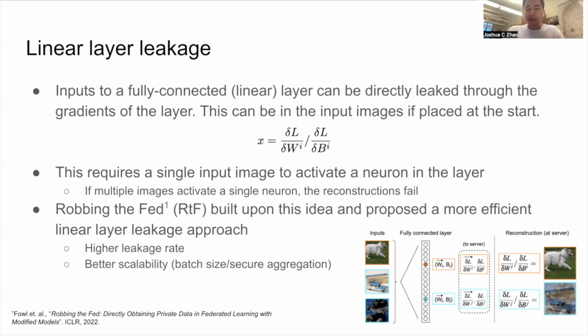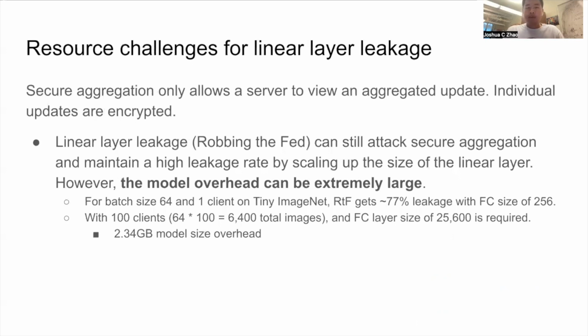So Robbing the Fed really built on this idea and proposed a more efficient linear layer leakage approach, and efficient in the sense that it achieves a higher leakage rate for a smaller fully connected layer size. Furthermore, it achieves better scalability to larger batch sizes and also to secure aggregation. However, this scalability really comes at a cost.